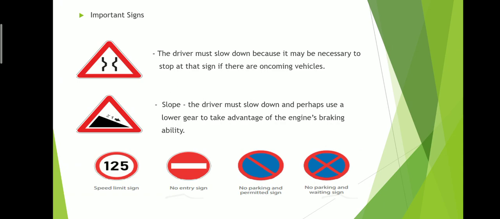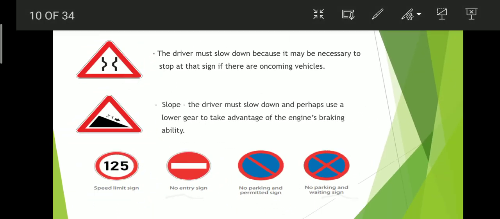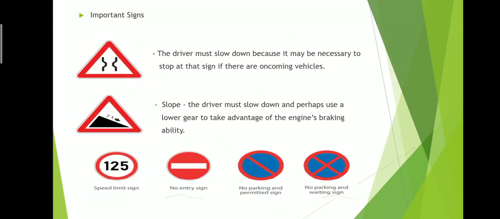Then the next is this sign. This sign is for slope, or you call it ascent or descent. In a slope, you must slow down, use a lower gear, and take advantage of the engine's braking ability. Remember this line, the same line comes in the exam. Why slow down and use a lower gear in a slope? Because you have to take advantage of the engine's braking ability.